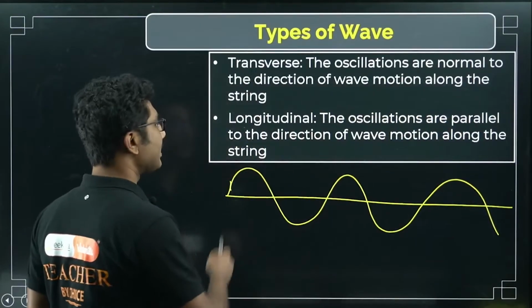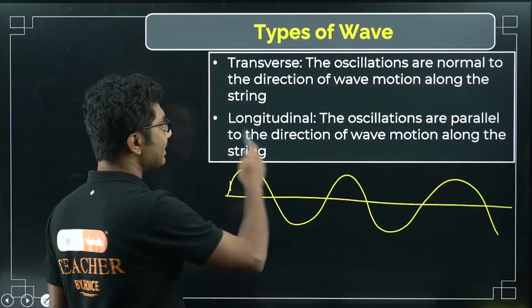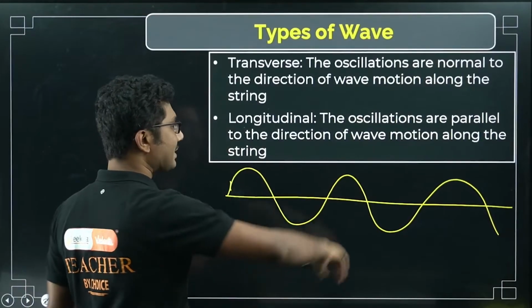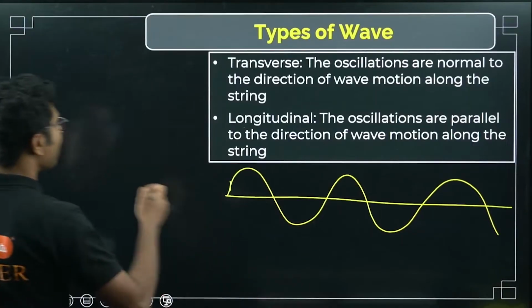Now a wave transfers in two ways. One is called transverse wave. Basically whenever we draw a wave, we generally represent this, right? Another way is longitudinal wave.